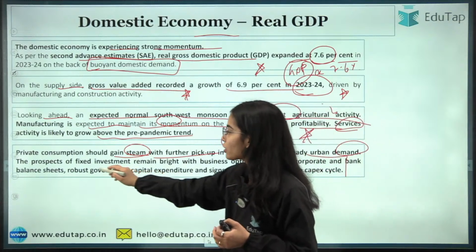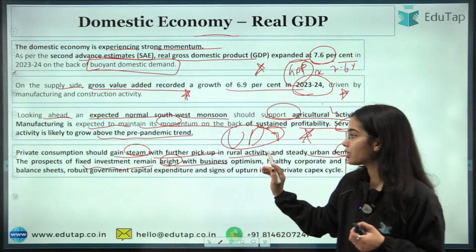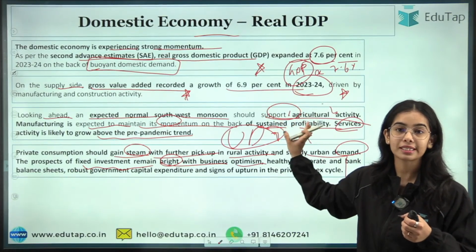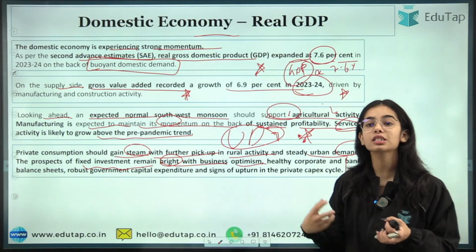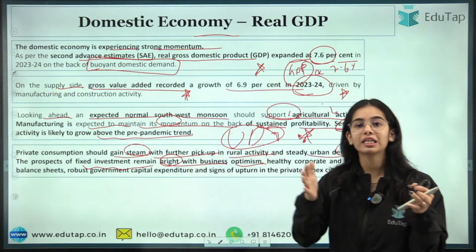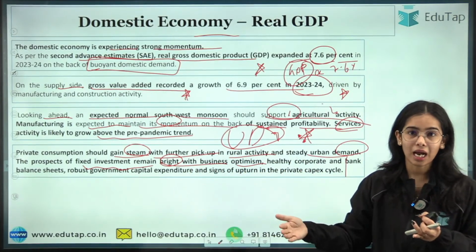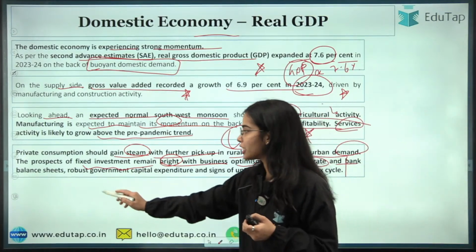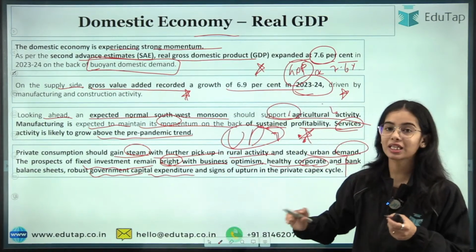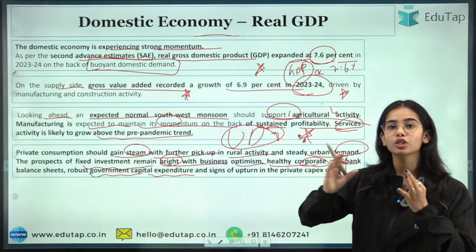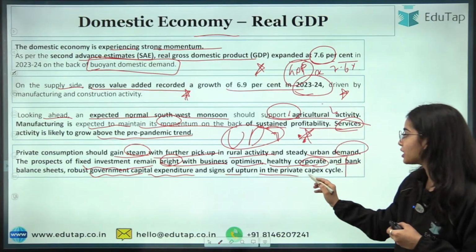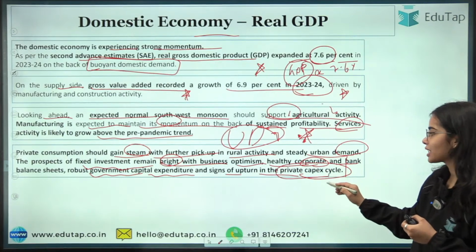Okay, the prospect of fixed investment remained bright with business optimism. So now there is more expectation of sustained profitability, so the investors are doing more investment in fixed capital. Okay, and healthy corporate and bank balance sheets, robust government capital expenditure that the government is doing for roads, for schools, and signs of an upturn in the private capital expenditure